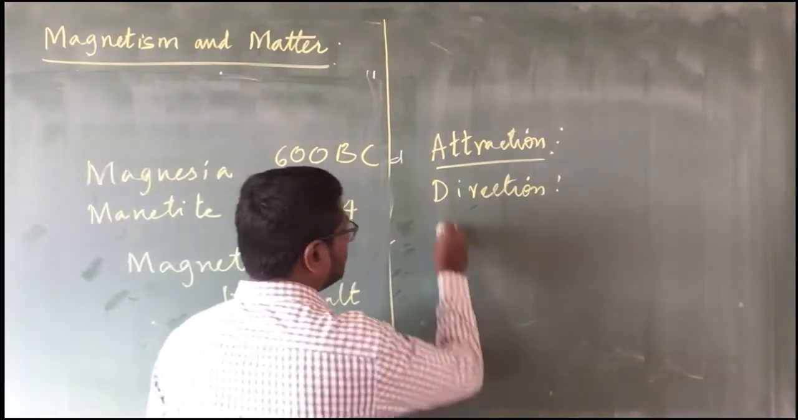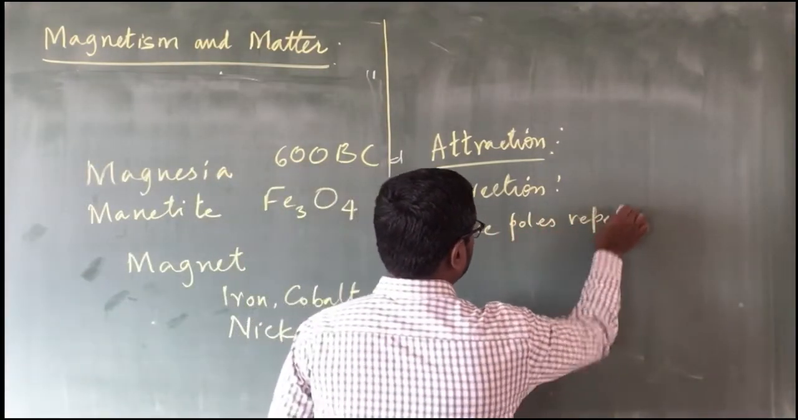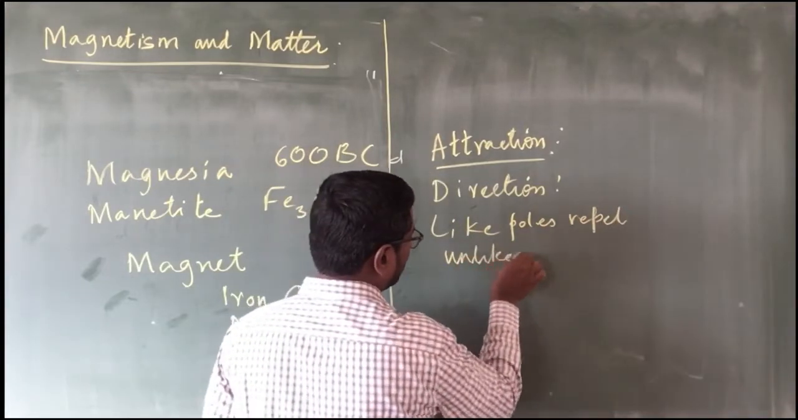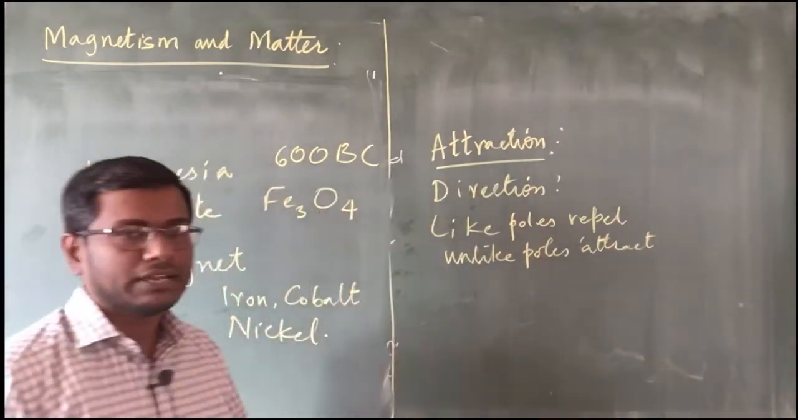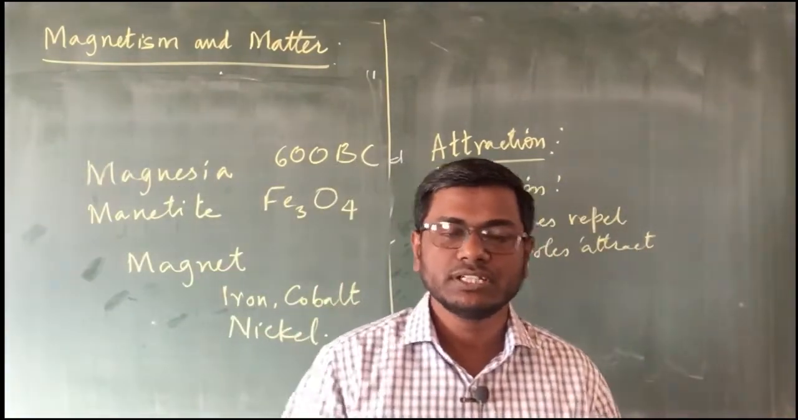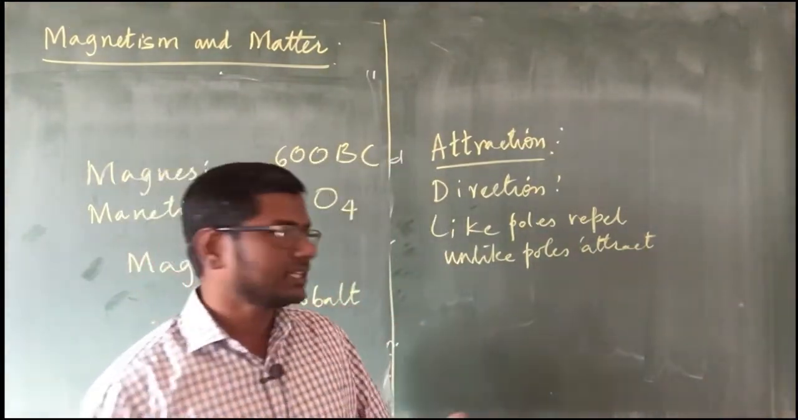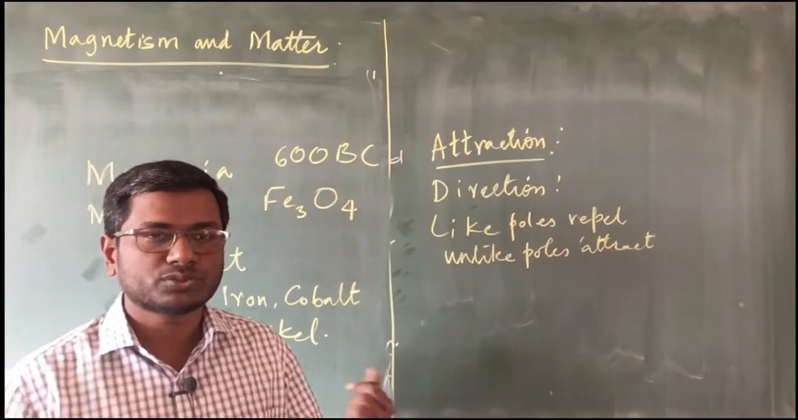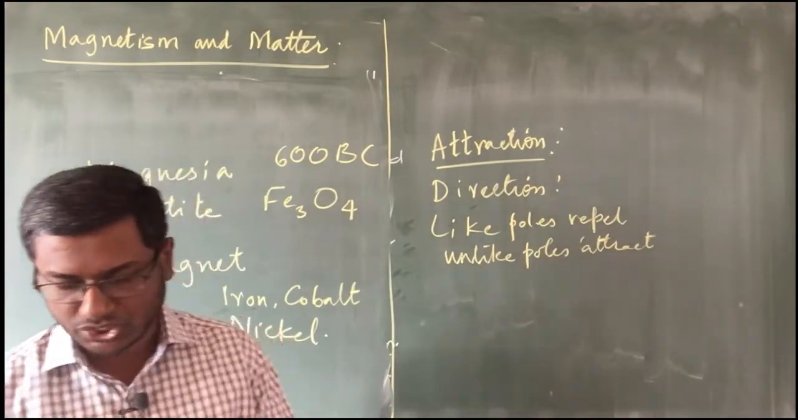Then the third one, you all know, like poles repel and unlike poles attract. So if we have got two magnets and if we take the two north poles in front of each other, they are going to repel each other. But if we take one north pole and one south pole, they will attract each other. The same thing goes with the south poles. If we take two south poles together, they are going to repel each other. And if we take one north pole and one south pole, they are going to attract each other.